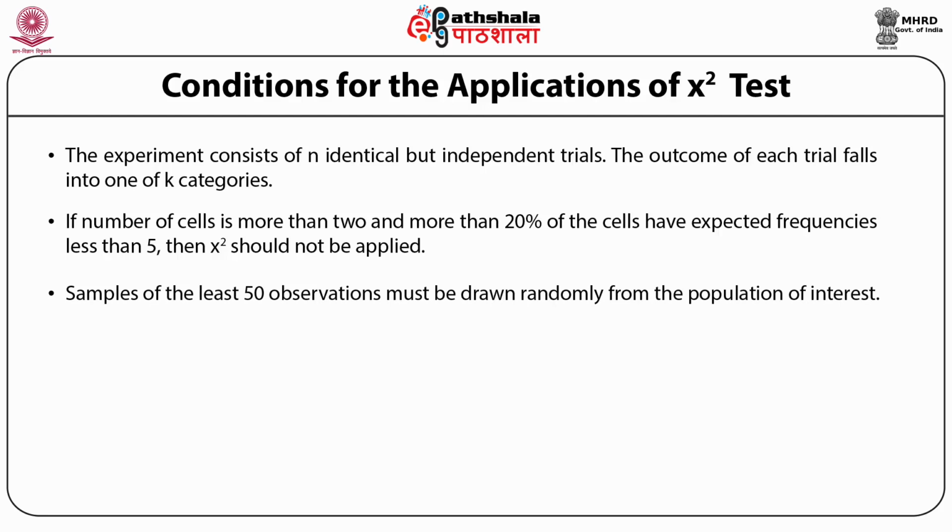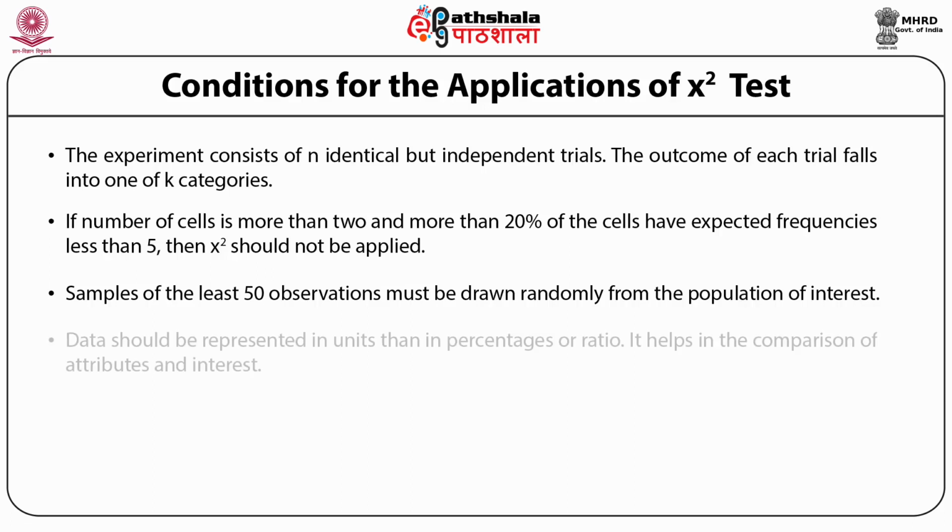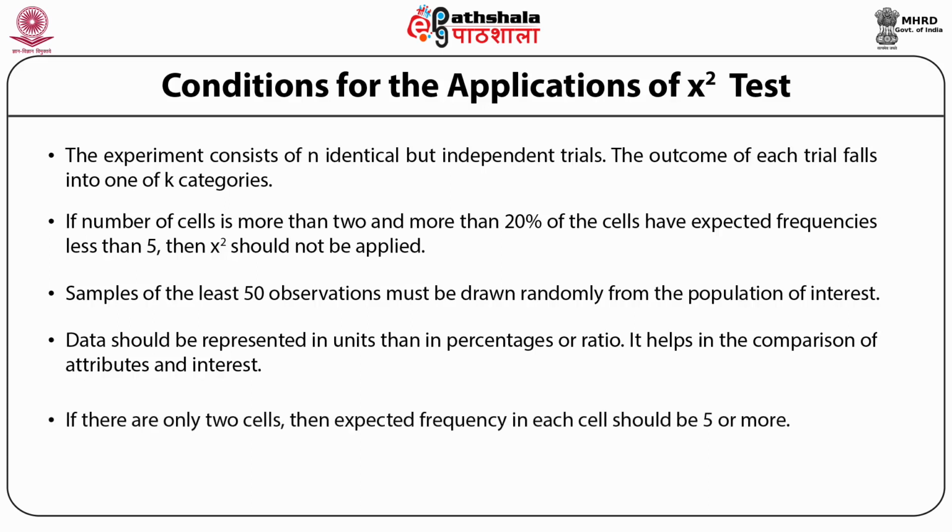All the individual observations in a sample should be independent. The fourth condition reads that data should be represented in units rather than in percentages or ratios. It helps in the comparison of attributes of interest. And the important condition for the chi-square test says, if there are only 2 cells, then the expected frequency in each cell should be 5 or more, otherwise the value of chi-square will be overestimated and will cause the rejection